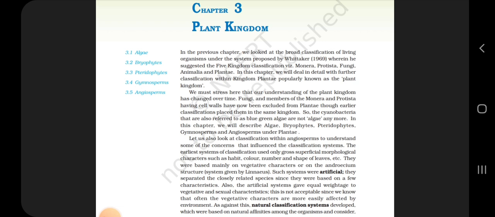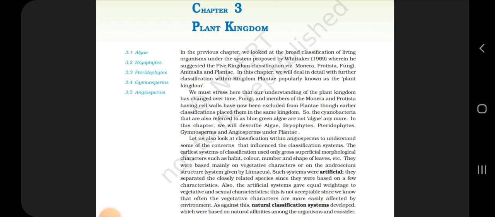Fungi and members of Monera and Protista having cell walls have now been excluded from plants, though earlier classifications placed them in the same kingdom. So, the cyanobacteria that are also referred to as blue-green algae are not algae anymore. In this chapter, we will describe algae, bryophytes, pteridophytes, gymnosperms and angiosperms under Plantae.